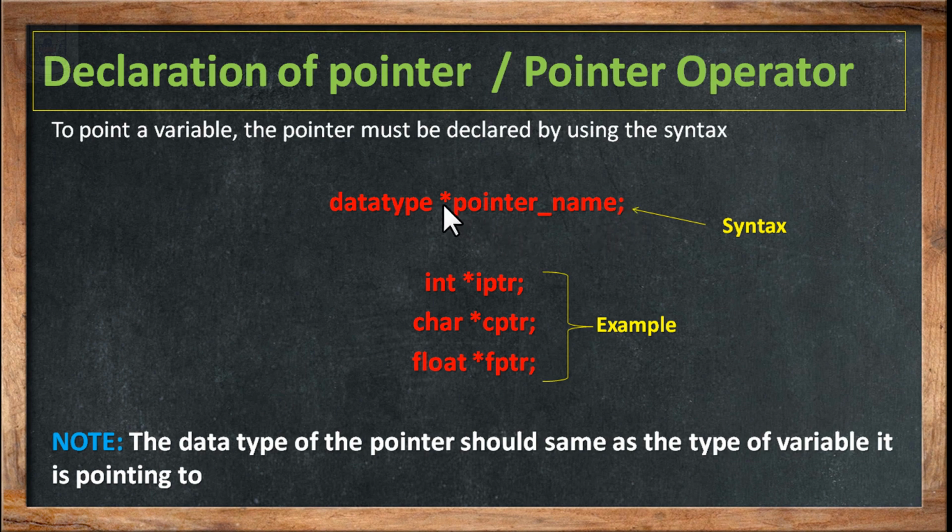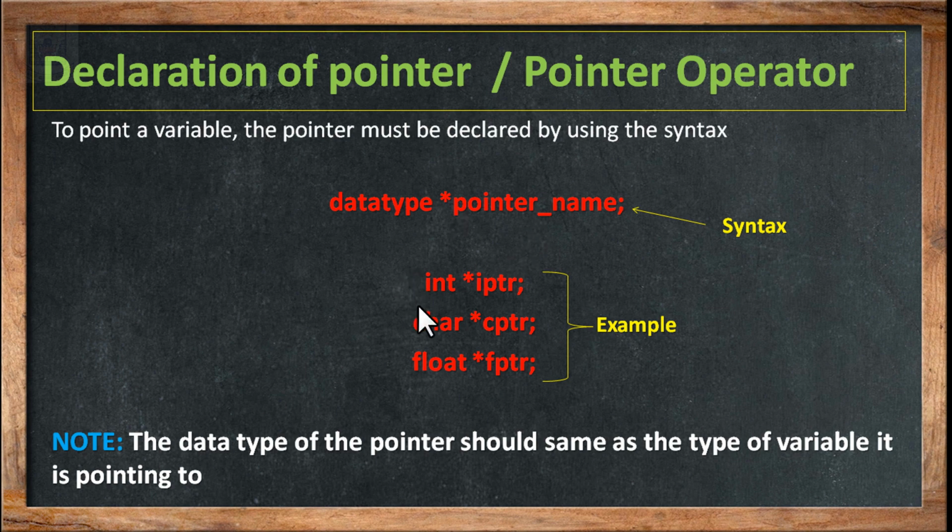Now how does the compiler recognize this? There is an operator called the pointer operator. The pointer operator is used to declare pointers. We pronounce it as asterisk. So, data type, asterisk, pointer name. Before the name of the pointer, the asterisk will appear, which denotes it's a pointer.